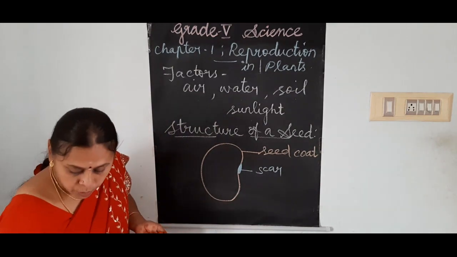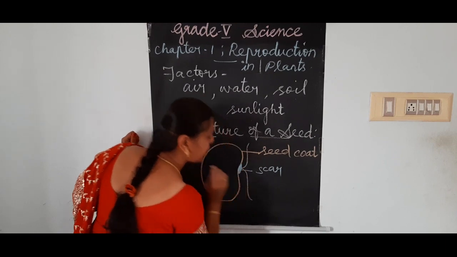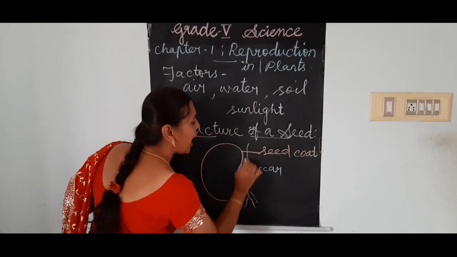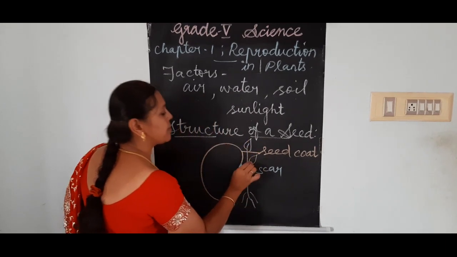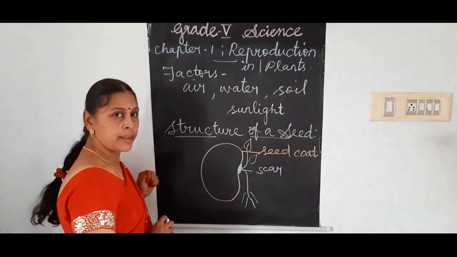From the scar only, the new saplings will arise and the new roots will arise. Okay, now you understand, I think.